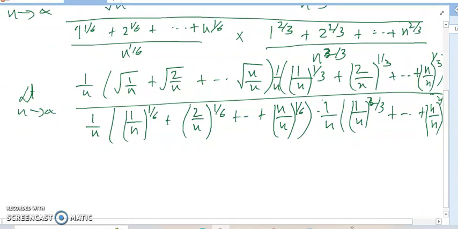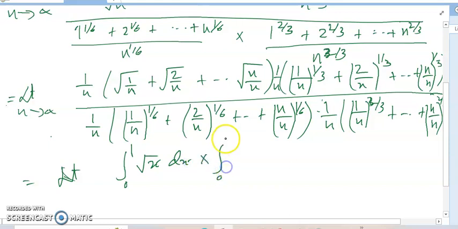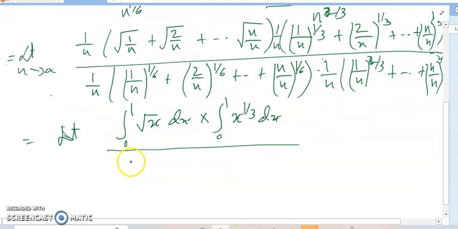Riemann problem. So I can write this way: limit n tends to infinity, it is the Riemann equation, 0 to 1 root over x dx, and 0 to 1, because this is the Riemann limit problem. So this formula x to the power 1 by 6 dx and into 0 to 1 x to the power 2 by 3 dx.